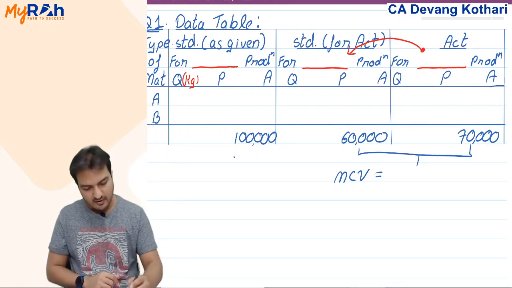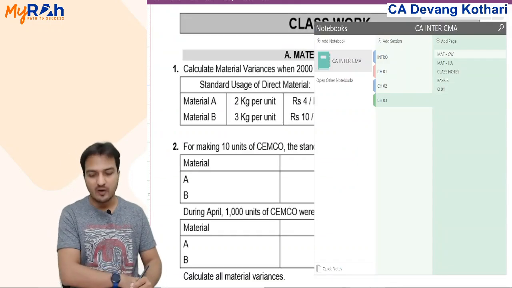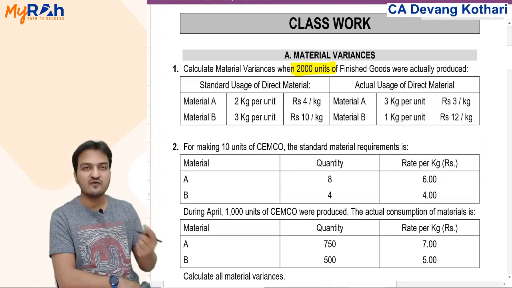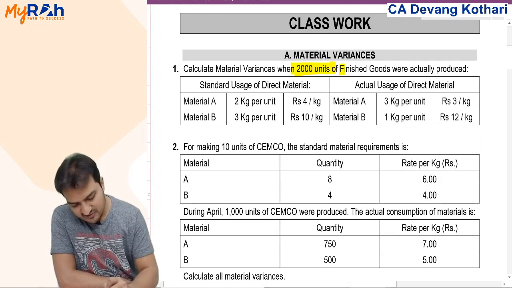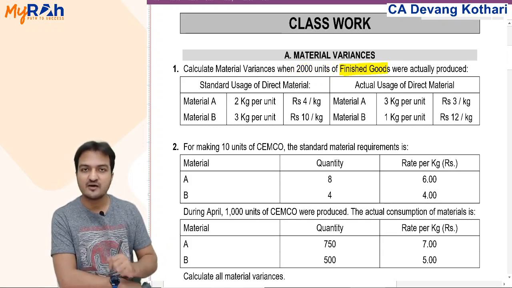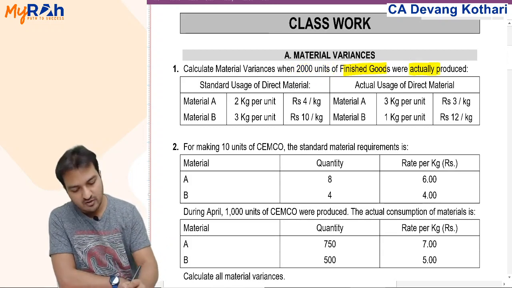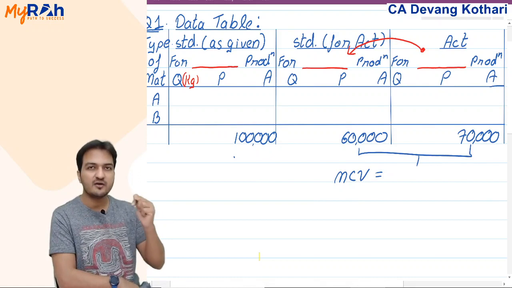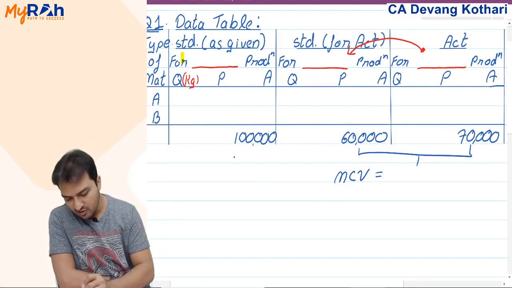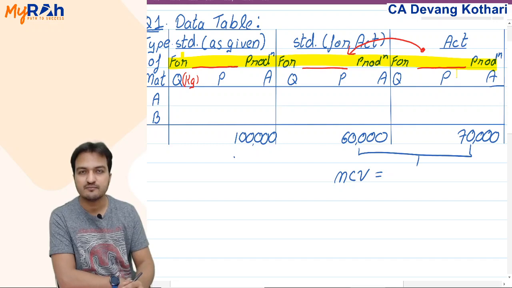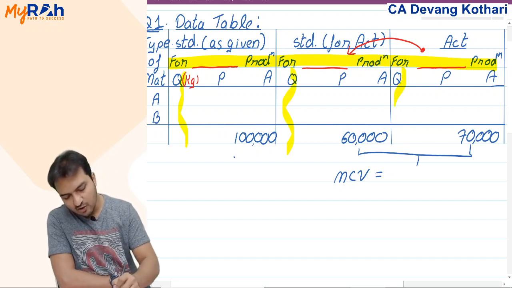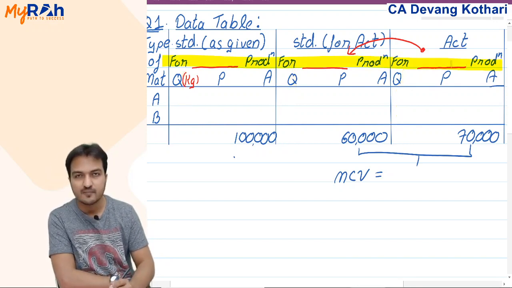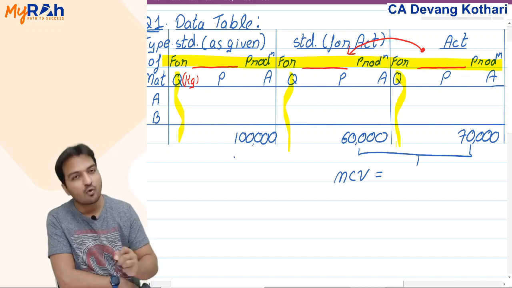Please differentiate which is FG quantity and which is material quantity. Here in question 1, you tell me, 2000 units mentioned here, is that FG quantity or material quantity? Well, 2000 units is the finished goods quantity. Is that standard or actual? That is actual. If 2000 units is my actual FG quantity, where do you write it? Remember, FG quantity you always write in the heading here, production. Material quantity you always write in the quantity column here. I repeat, FG quantity will always come in the heading, and material quantity will always come in the quantity column.